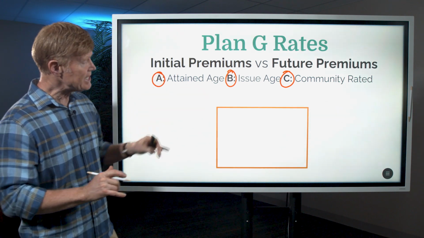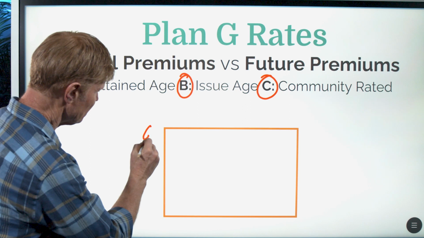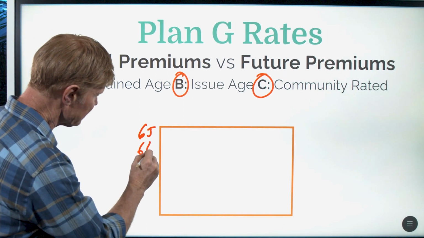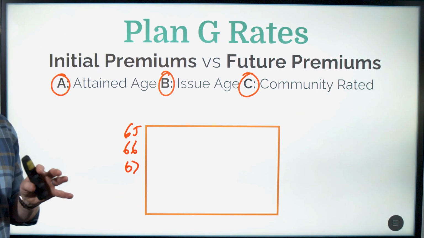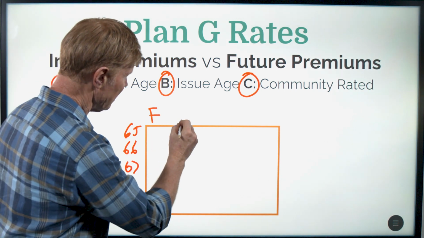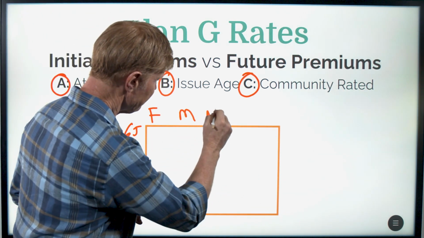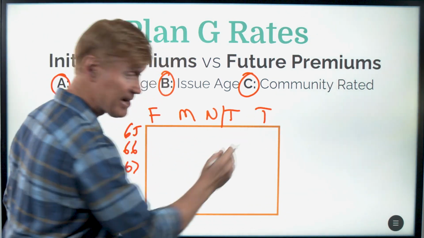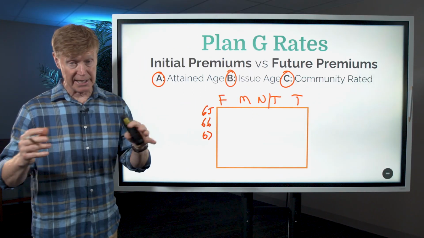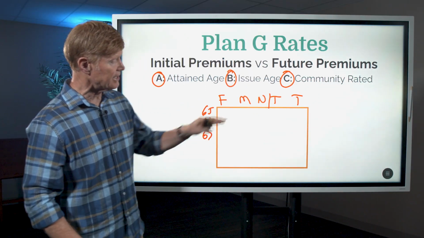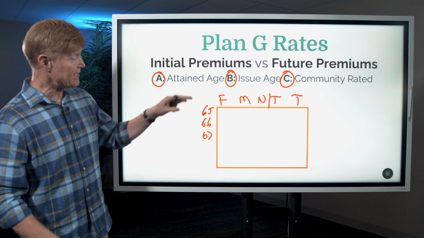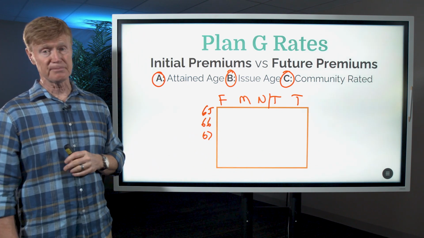Now, the difference in these three different types of policies when it comes to the initial premium would be this. In an attained age state, policies, when they're written, are going to be written initially based upon the age of the insured, their gender, and their tobacco status. So we look at age, gender, male or female, and non-tobacco or tobacco status. And that's going to give us the initial premium that's going to be charged.